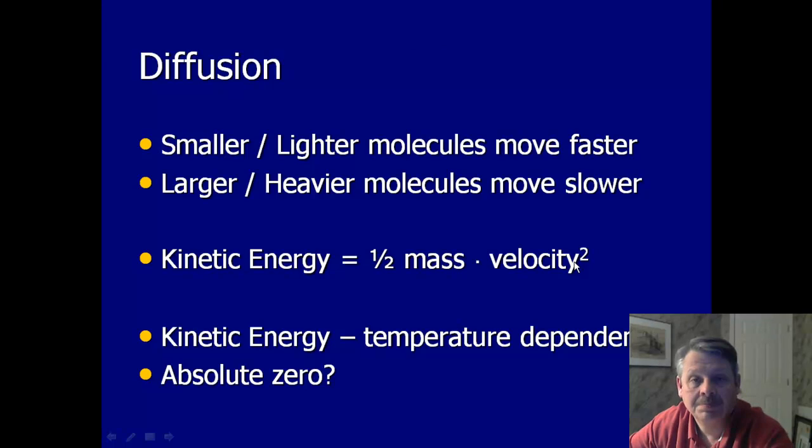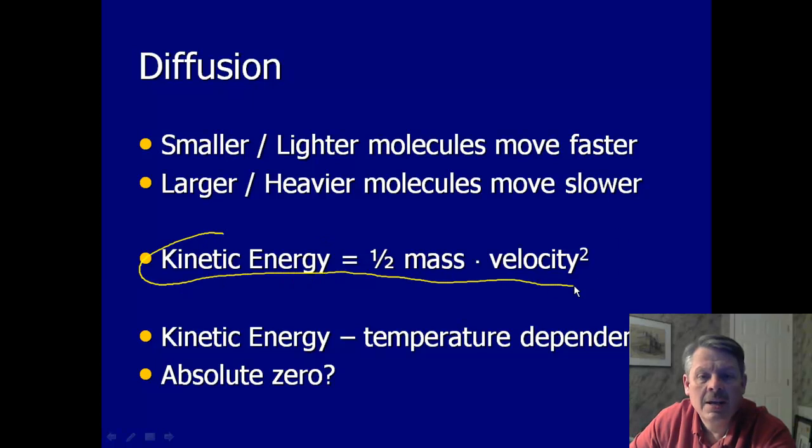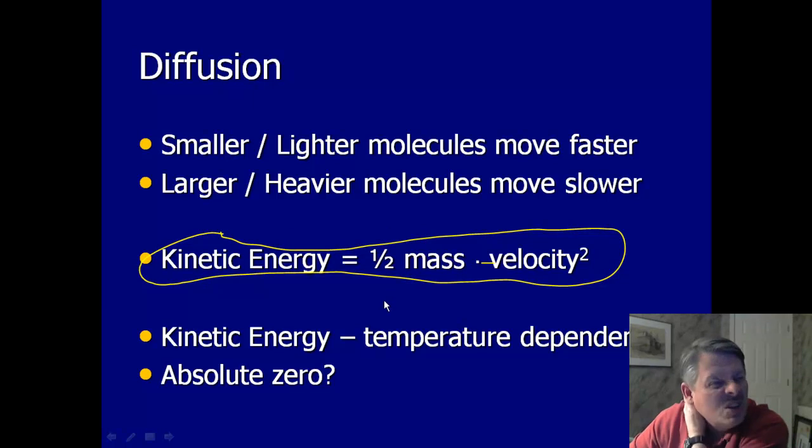So, with diffusion, the concept is that smaller or lighter molecules move faster, while larger and heavier molecules move slower, and it all has to do with kinetic energy. The formula for kinetic energy, which I do not expect you to memorize, is 1/2 times mass times velocity squared. Even though you don't have to know that, let's think about it for a minute. If you have something with a bigger mass, it's going to move slower. As your mass gets bigger, your velocity gets smaller, and vice versa.